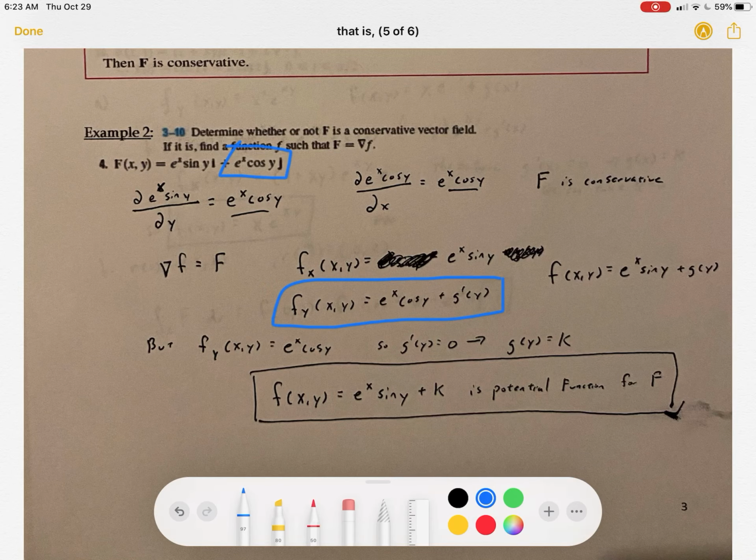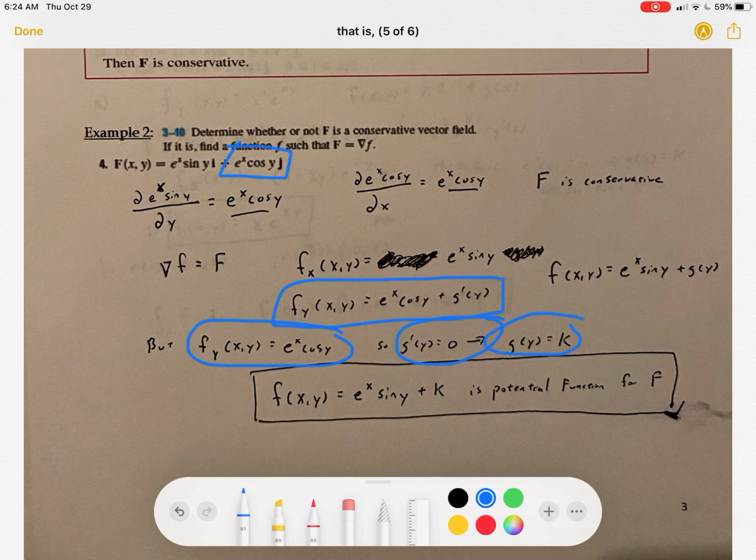Because the partial of f with respect to y is e to the x cosine y, when I set these two equal to each other, I find that g prime of y is just 0. If I take the antiderivative of g prime of y to get g of y, I get k.